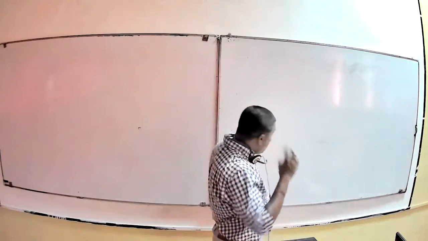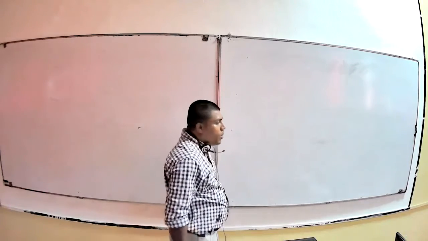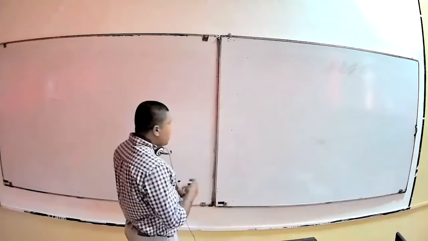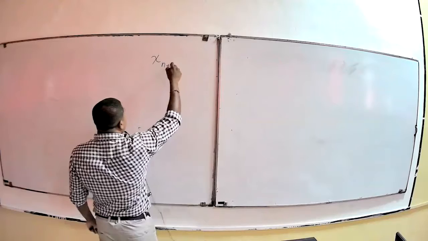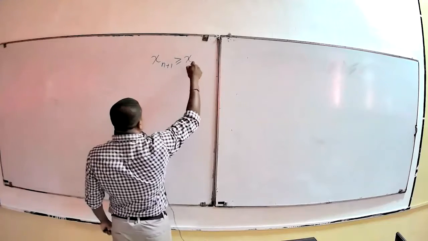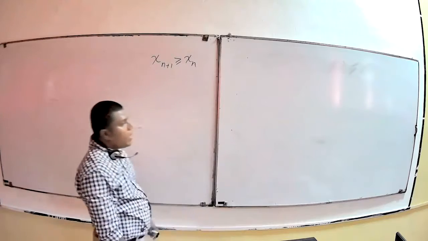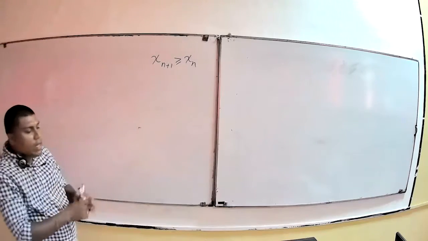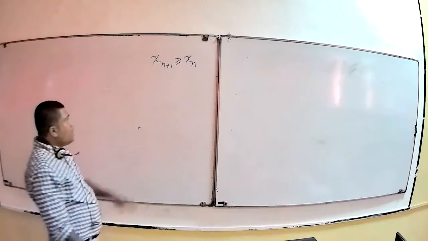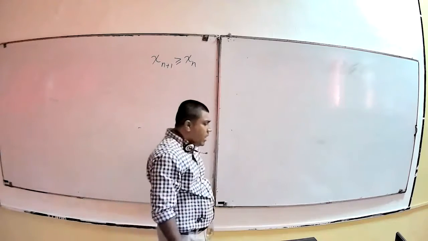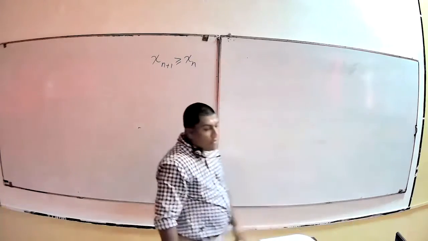So, what we were talking about in the last class is something called the monotone convergence theorem, right? So we have seen that if x_{n+1} is greater than x_n, then we say that it is an increasing sequence. If it is strictly greater than, then it is strictly increasing. Otherwise, we call it an increasing sequence.